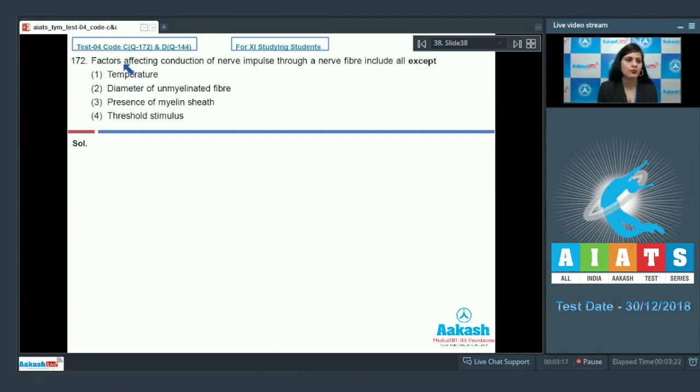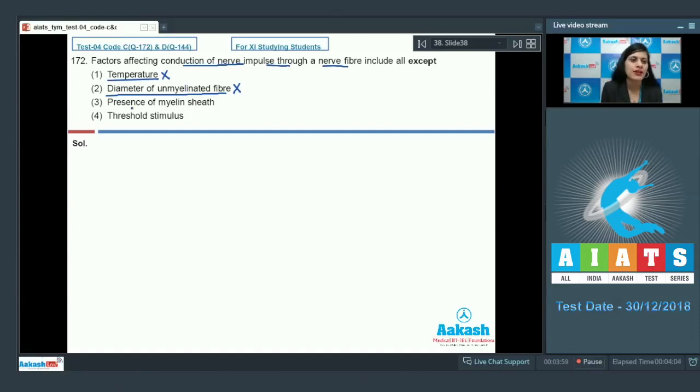Question number 172. Factors affecting conduction of nerve impulse through a nerve fiber include all except. So we need to find out which factor doesn't affect the conduction of nerve impulse through a nerve fiber. The very first option given is temperature, and this is an incorrect option because increase in temperature leads to increase in speed of conduction of nerve impulse through nerve fiber. The next option given is diameter of unmyelinated fiber, and this is also an incorrect option because diameter of nerve fiber is directly proportional to the conduction of nerve impulse.